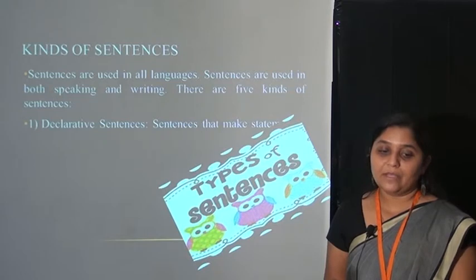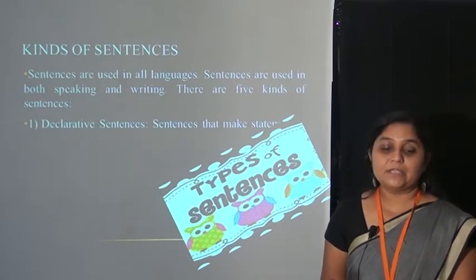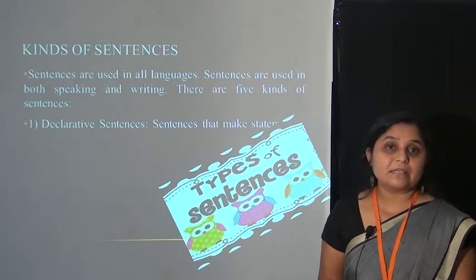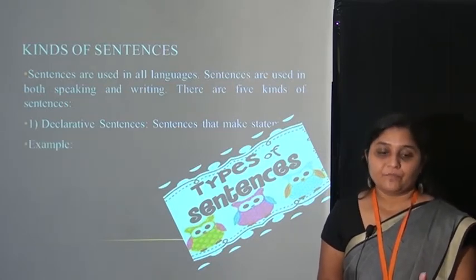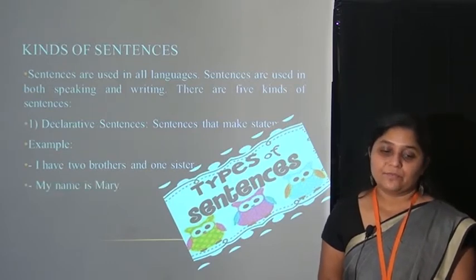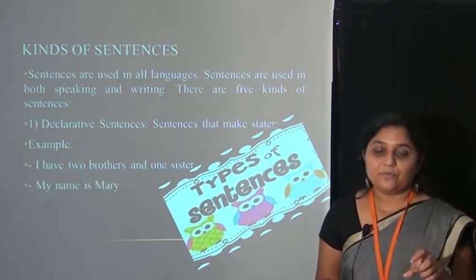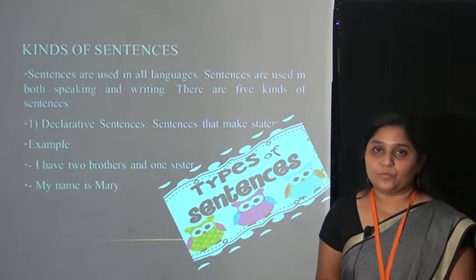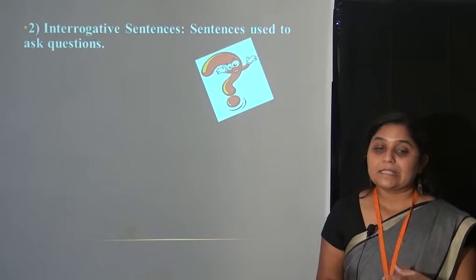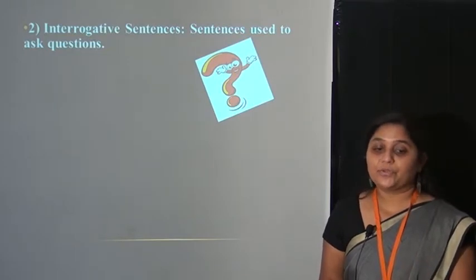Let's see the first one. The first one is declarative sentences. These are sentences that make statements, we can say. For example, I have 2 brothers and 1 sister. My name is Mary. We can say these are the statements we make. That is a statement.